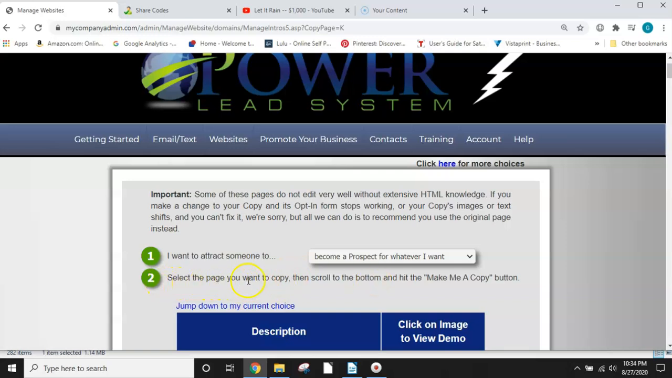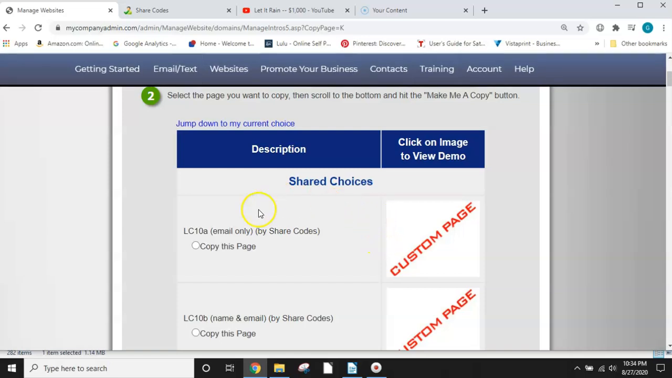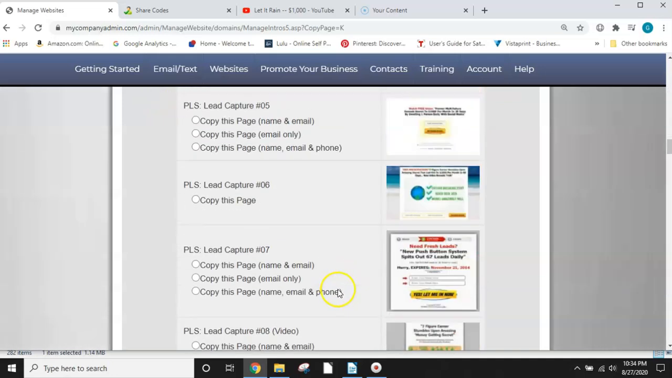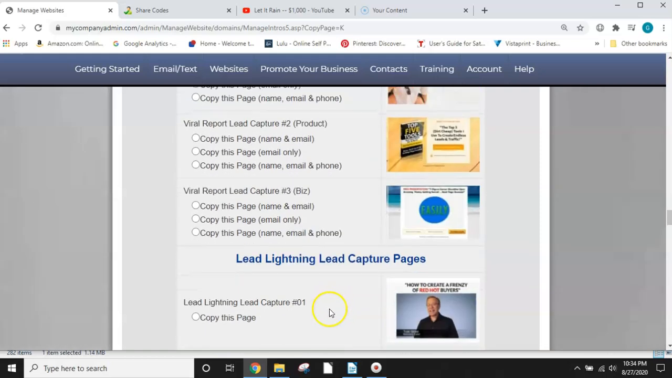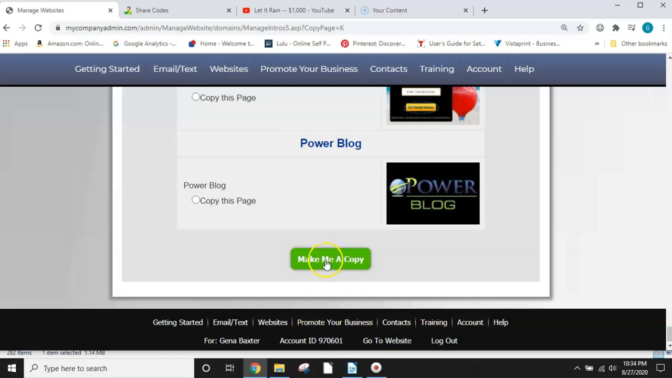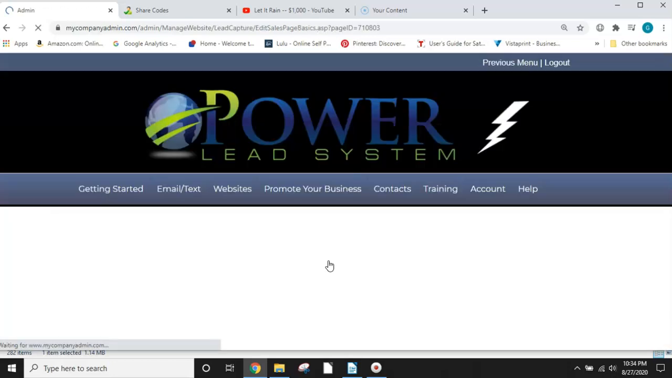And then number 2, it says select the page you want to copy. Then scroll to the bottom and hit the make me a copy button. So we're going to scroll down. I'm going to use just the email only. You're going to hit copy this page, and you're going to scroll all the way down to the bottom and hit make me a copy.